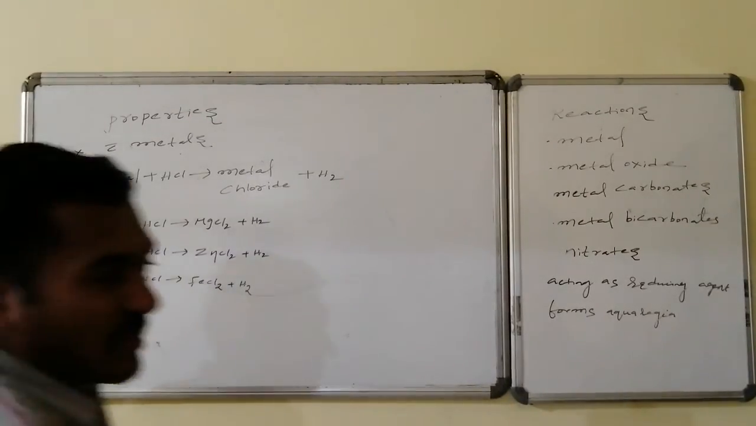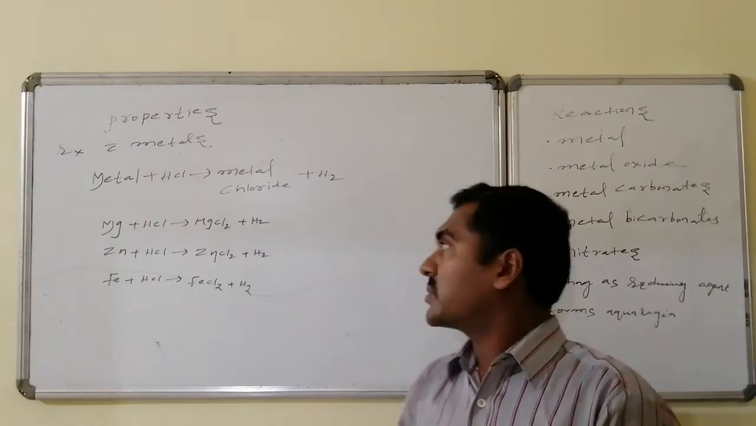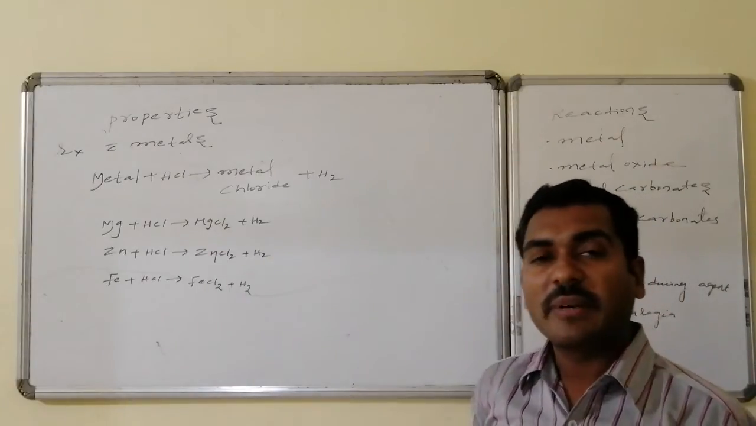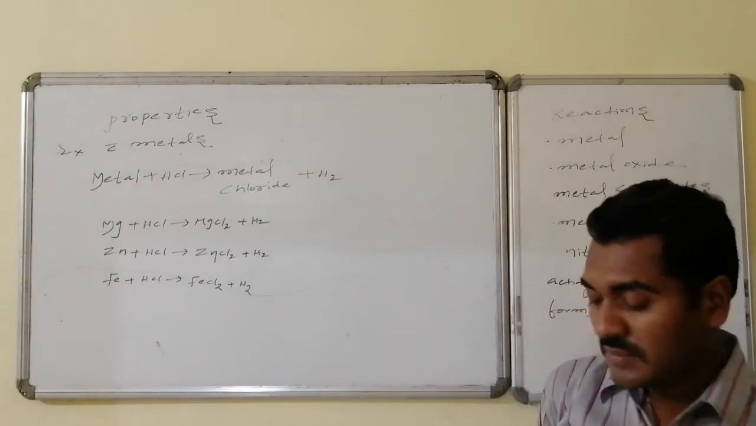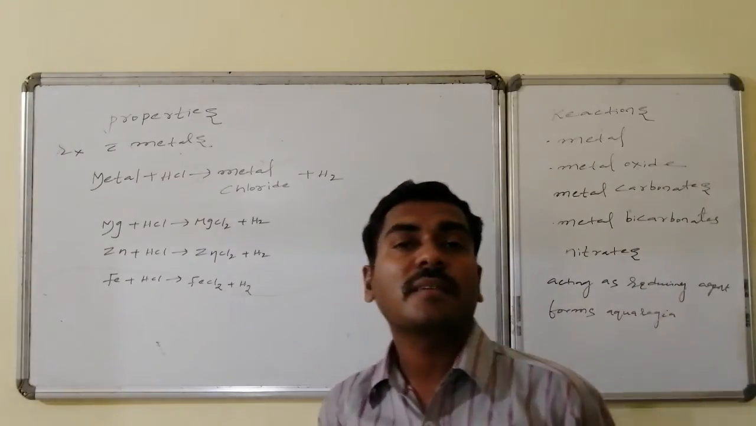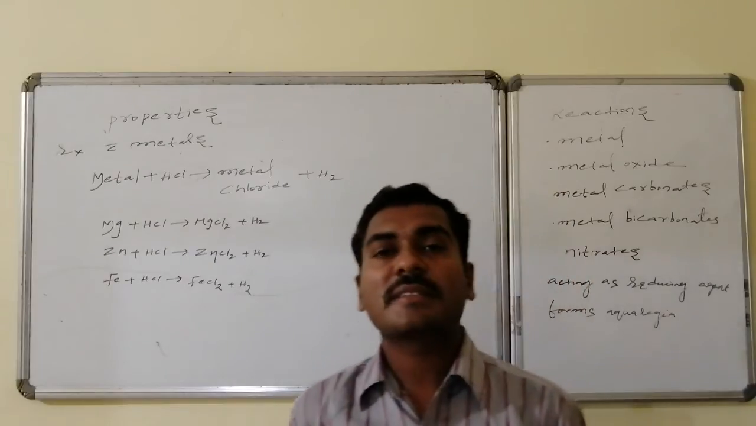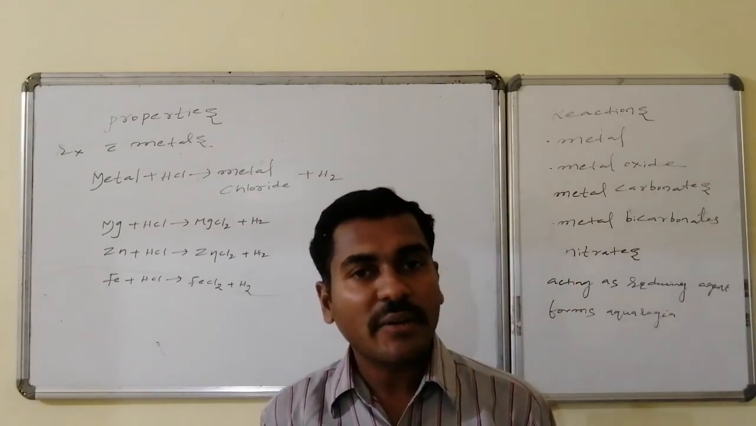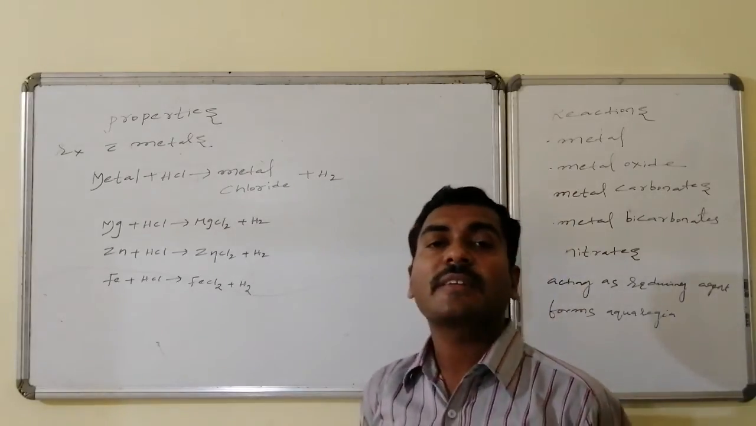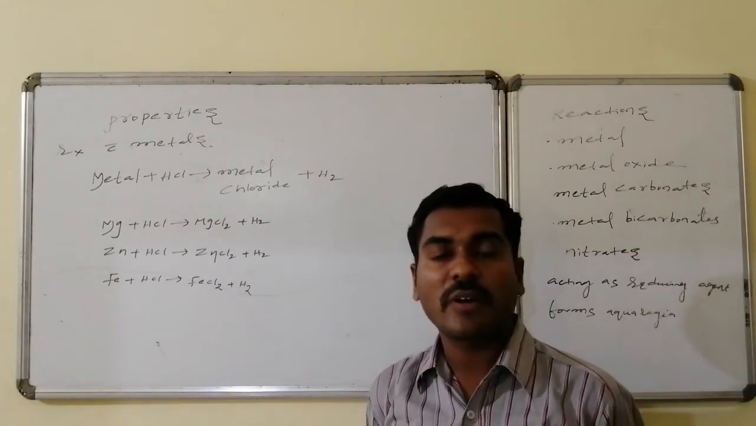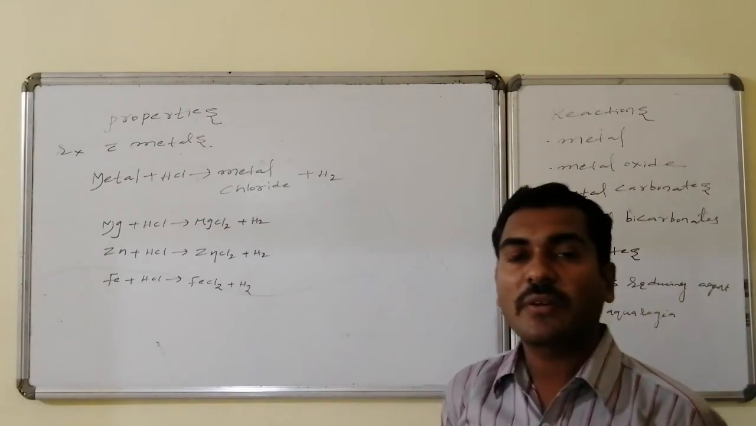Reaction with metals. Metals on reaction with HCl lead to the formation of metal halide, that is metal chloride, followed by hydrogen. Magnesium on reaction with HCl leads to magnesium chloride followed by hydrogen. Zinc on reaction with HCl leads to zinc chloride followed by hydrogen. Similarly, iron on reaction with HCl leads to the formation of ferrous chloride followed by what? Hydrogen.